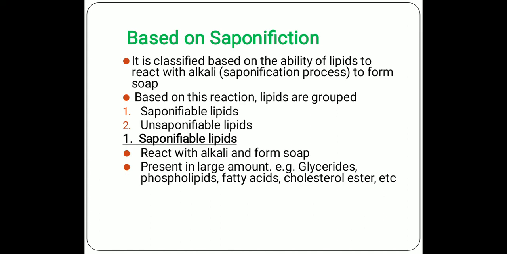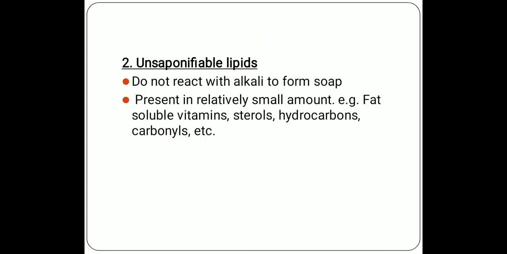Based on saponification. Lipids are classified based on the ability of lipids to react with alkali to form soap. The process is known as saponification. Based on this reaction, lipids can be grouped into saponifiable lipids and unsaponifiable lipids. Saponifiable lipids react with alkali and form soap. They are present in large amount. For example, glycerides, phospholipids, fatty acids, cholesterol ester, etc.